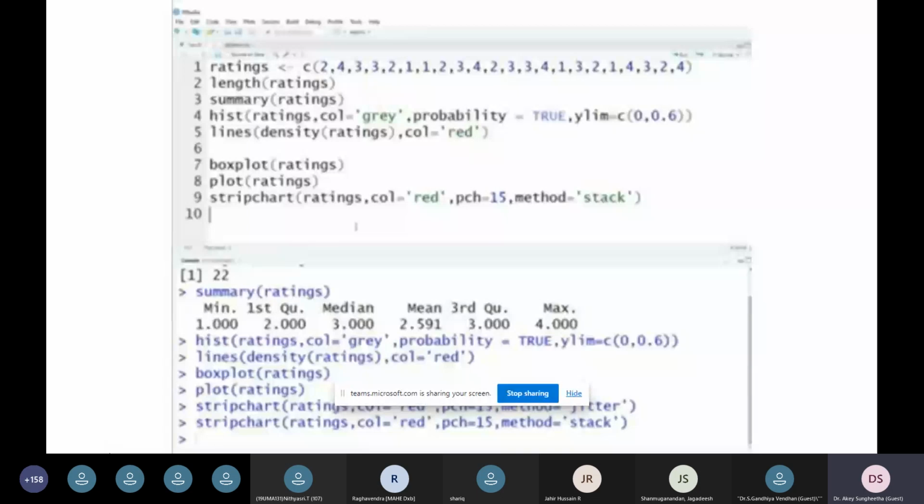We can also specify the density of the ratings, what the density of each rating is, and represent each rating in terms of colors with various plots, like a box plot, a pie, or a bar plot. So this is an example,